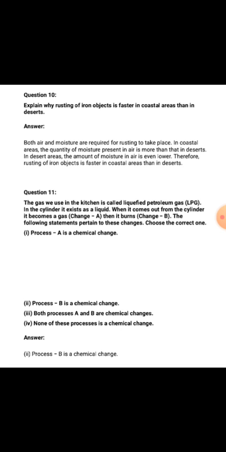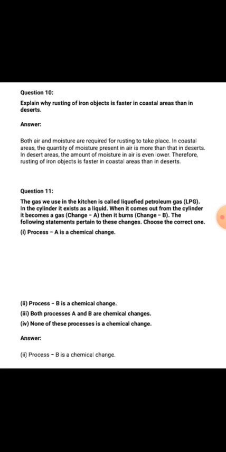In coastal areas, the quantity of moisture present in air is more than in the deserts. In desert areas, the amount of moisture in air is even lower. Therefore, rusting of iron objects is faster in coastal areas than in deserts.